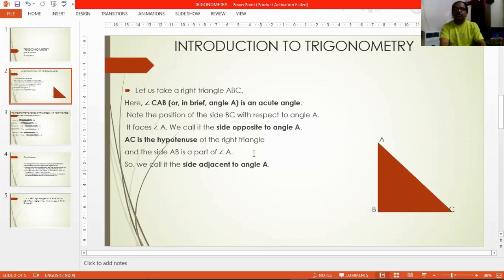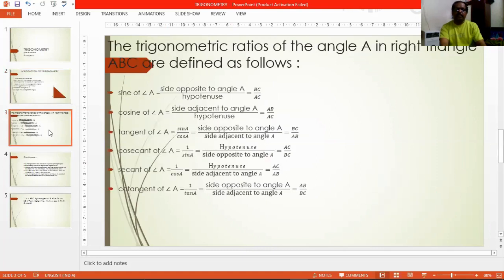Is that clear? So these are the three terms we are going to use here. One is the hypotenuse, the second one is the side opposite to angle A, and the third one is the side adjacent to angle A. Keep these three terms in mind while defining the trigonometric ratios of this triangle ABC. So let's define them one by one.